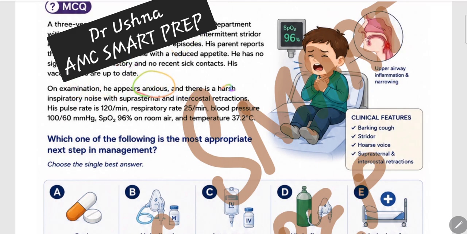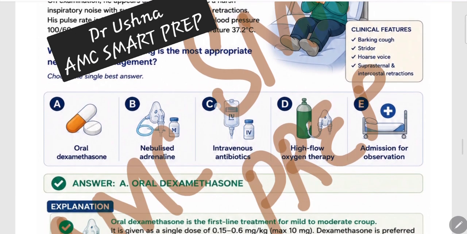On examination, he is anxious, with harsh inspiratory noise, that means stridor is there. Suprasternal and intercostal retractions are there. So again, he's coming in the moderate category. He's not a mild category patient. Hypoxia is not there still, so this is not life-threatening and not severe. Which of the following is the most appropriate next line of treatment?